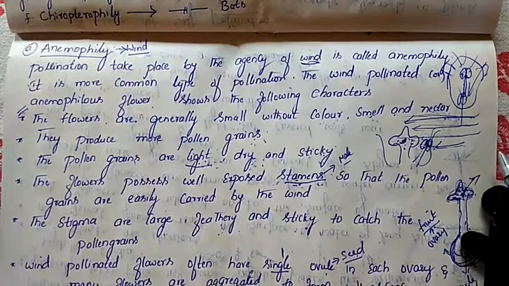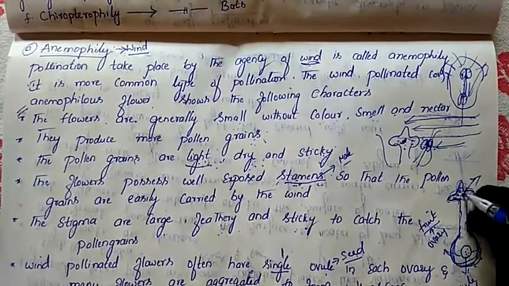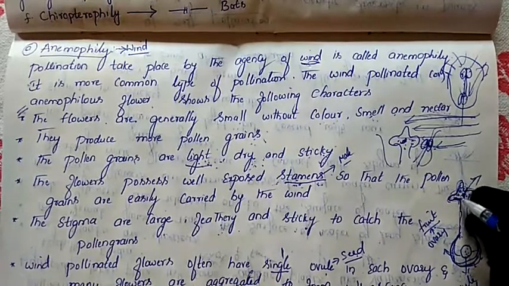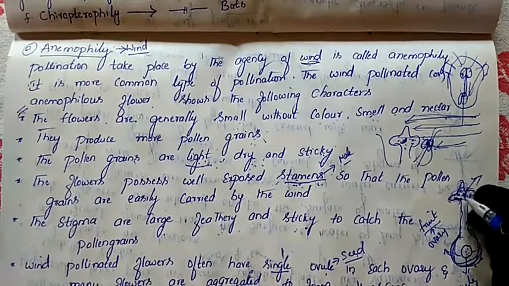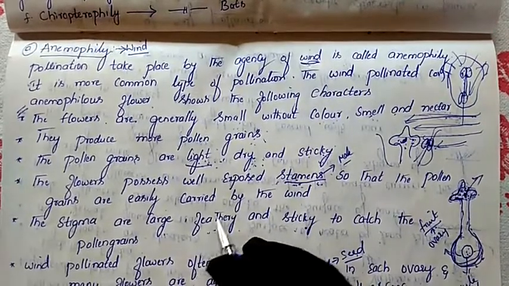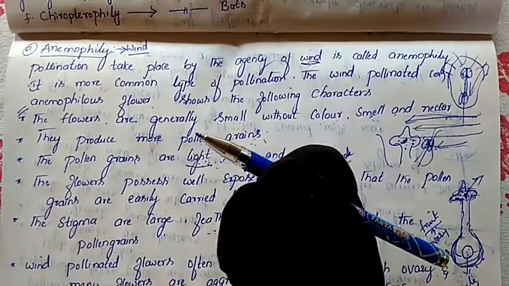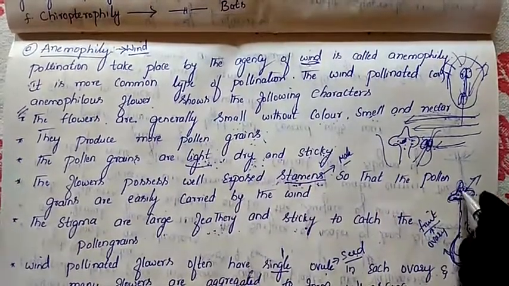Again, it should not get carried away by the wind. As soon as the pollen grain falls here, it will get entangled in between this feathery structure. Feathery is nothing but not a long structure, just small, minute, hair-like structures present on this